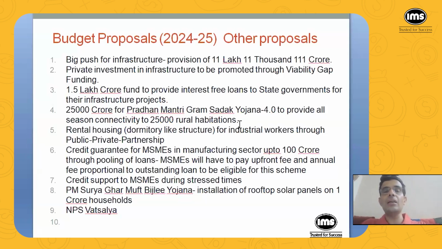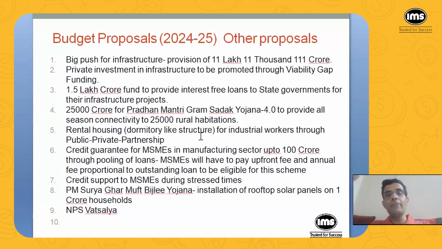So that fund will provide interest-free loans to state governments, and then 25,000 crores for Pradhan Mantri Gram Sadak Yojana 4.0 to provide all-season connectivity to 25,000 rural habitations, and then the rental housing, a dormitory-like structure for industrial workers through public-private partnership. So a similar model.